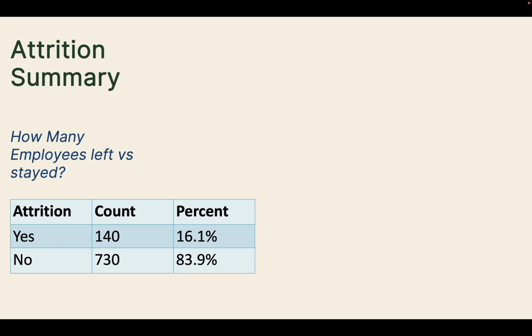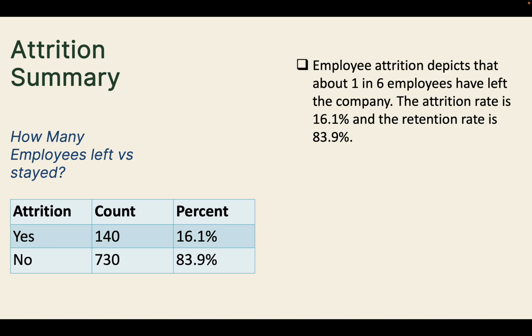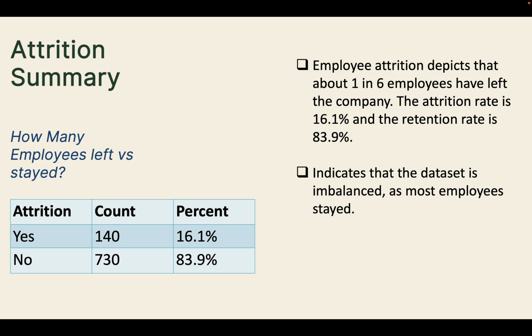Next, we'll look at the attrition summary. So I asked how many employees left versus how many stayed. Here we can see that out of 870 employees, about 16.1% have left, while 83.9% have stayed. This means roughly 1 in every 6 employees have left the company. Therefore, this imbalance is important because most employees stay. So our model needs to be evaluated carefully on certain metrics that will be discussed further down.